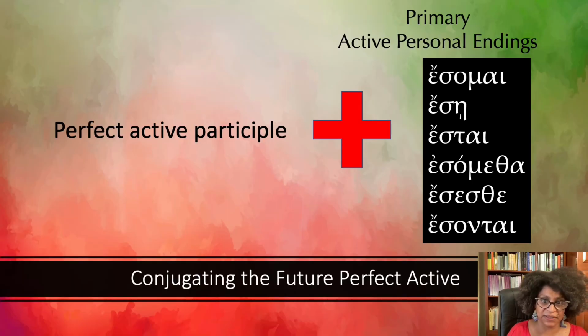Okay, let's talk about the future perfect. So the future perfect then is going to be the permanent state that results from an action in the future. So, I will have been destroyed. So there will be an action in the future, and then the result of that action, that is going to be the future perfect.